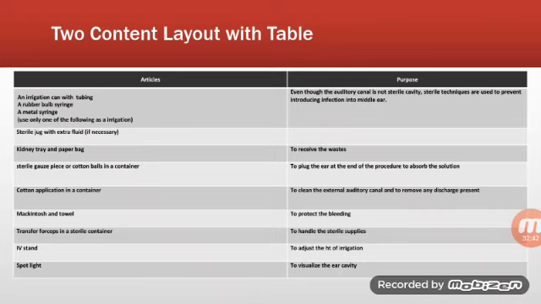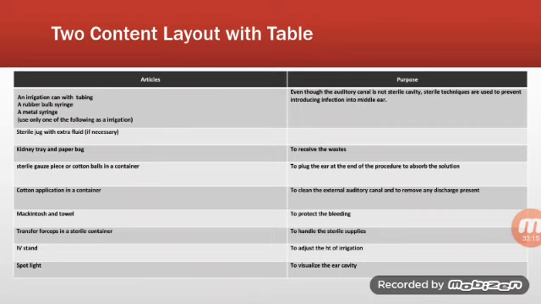Sterile jar with extra fluid if it is necessary. The kidney tray and paper bag to receive the waste. Sterile gauze piece or cotton ball in the container. It helps to plug the ear at the end of the procedure to absorb the solution. Sterile gauze pieces are used at the end of the procedure if there is any discharge from the ear, to absorb the solution. Cotton applicator in the container. It helps to clean the external auditory canal and to remove any discharge present.